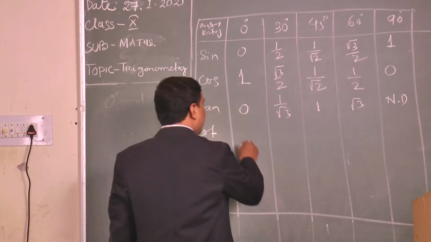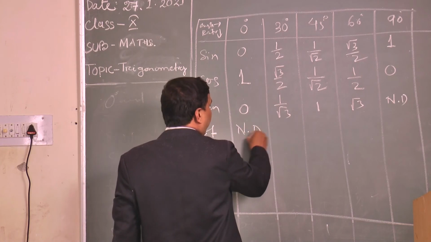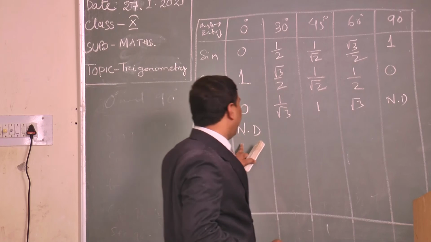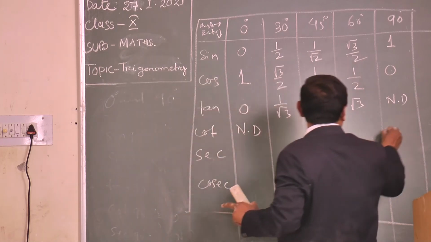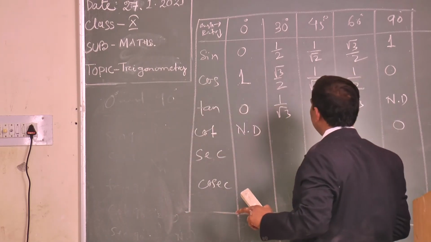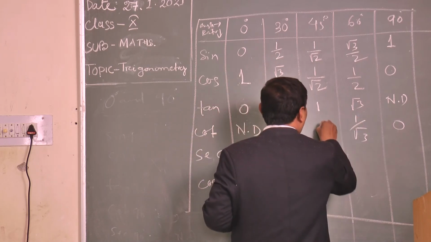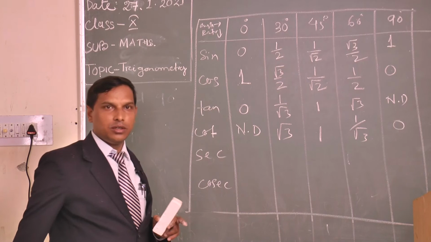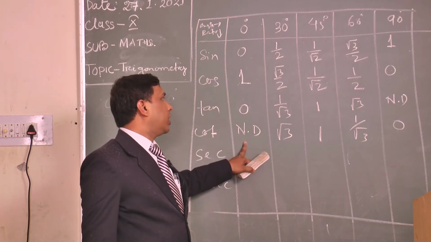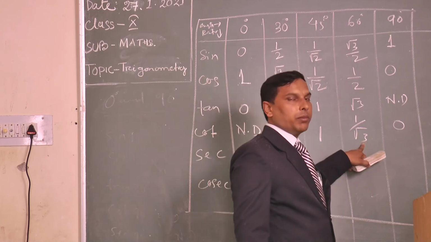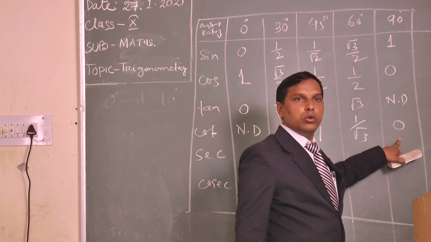Clear? Directly write cot 0 not defined, because tan 90 is equal to cot 0, not defined. Clear? Tan 0 is equal to cot 90, which is 0. So √3 comes here, 1 by √3 comes here, 1 is here. So cot 0 is not defined, cot 30 is √3, cot 45 is equal to 1, cot 60 is equal to 1 by √3, cot 90 is equal to 0.